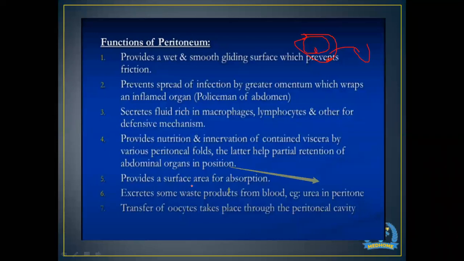It also provides a surface area for absorption. It can also excrete some waste products from blood, for example, urea is excreted in the peritoneal cavity. And also the most important function with relation to our OBGY, it helps in the transfer of oocytes that takes place through the peritoneal cavity.